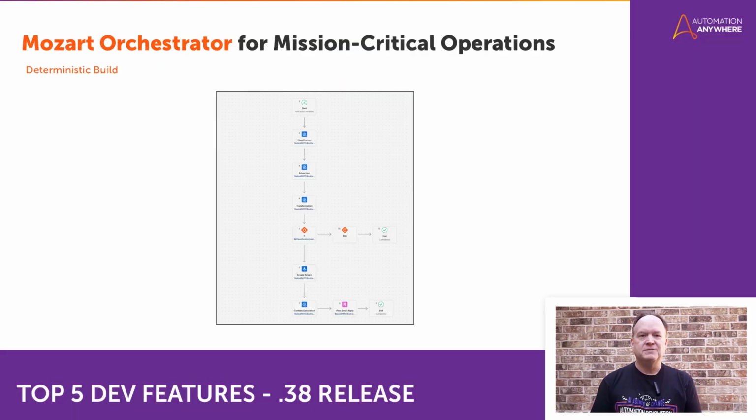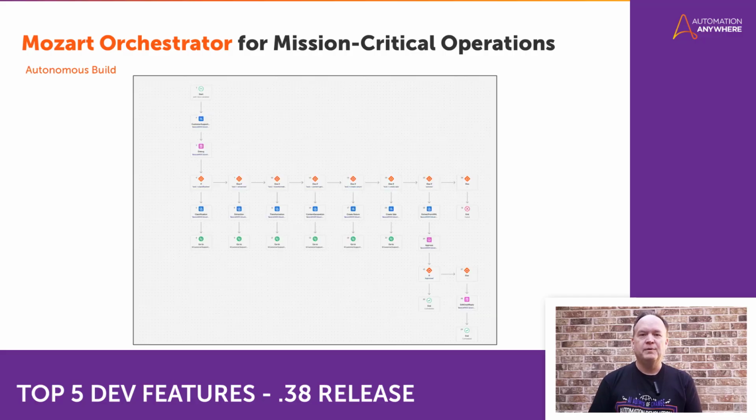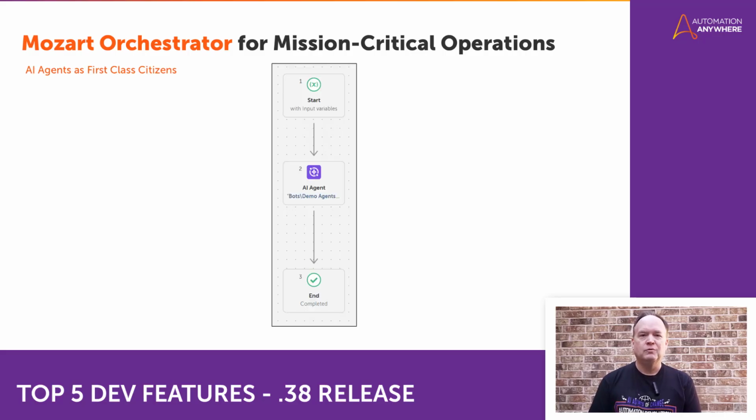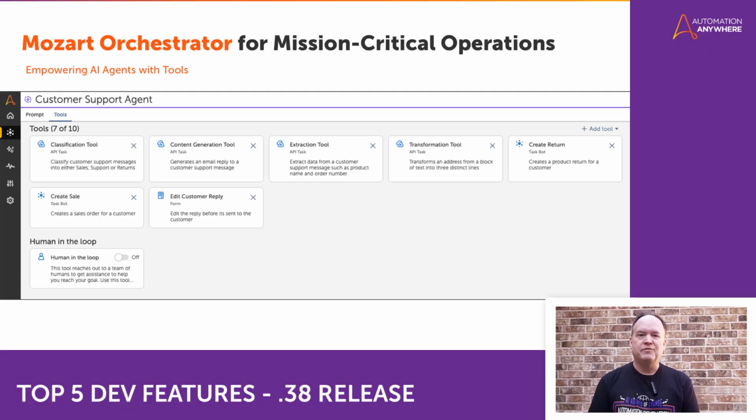For a specific use case, you can build a deterministic solution, as shown here, where the flow is clearly defined. Or build an autonomous solution and let it figure out the flow of steps based on the current state. And now, with AI agents within the Mozart Orchestrator, solutions are much easier to build, which would look like this. And then you empower the AI agent with tools like cloud service tasks, taskbots, forms, and even include human in the loop for validation and approvals.